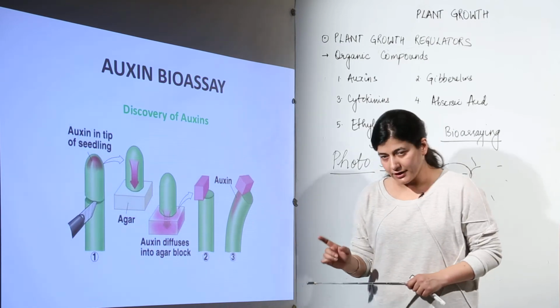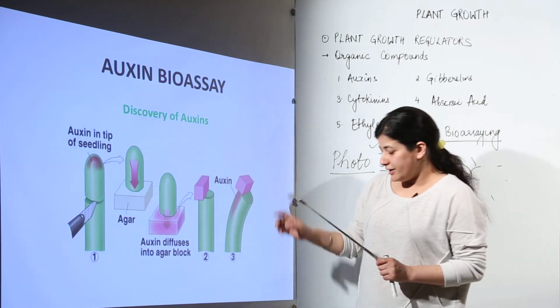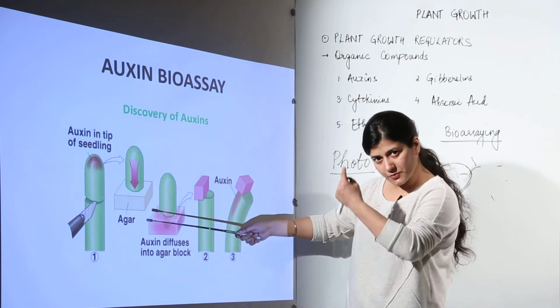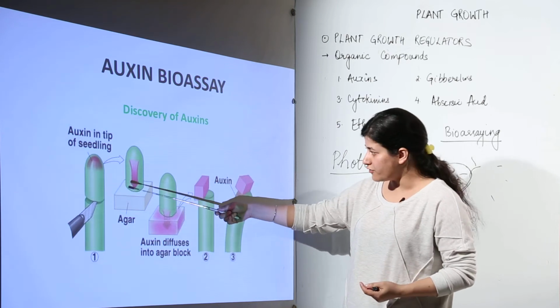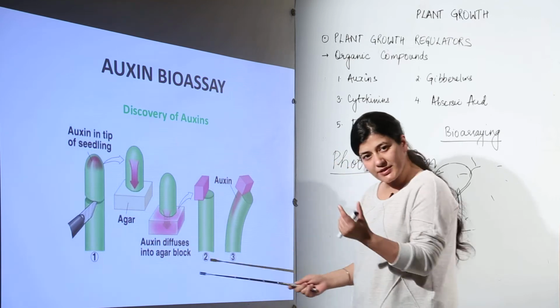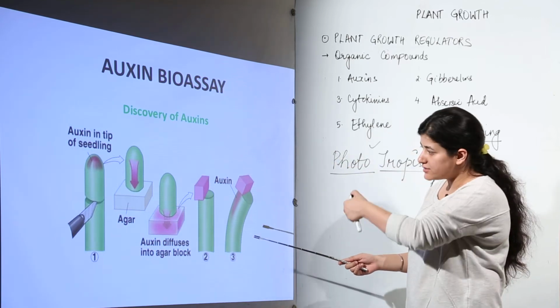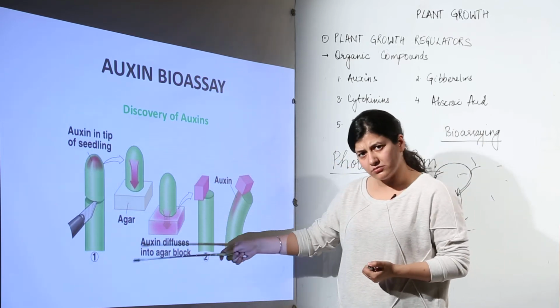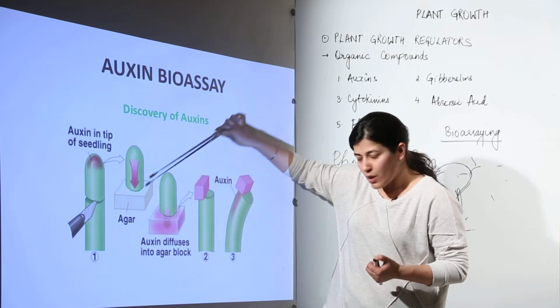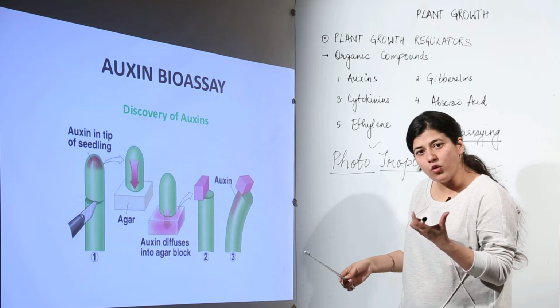I would repeat it again. Basically you are taking a seedling. It is not a seedling, it is a coleoptile which would further form a stem. You are going to cut it, and when you cut it, you put some agar gel over there. Because this agar gel is also somewhat of a gelatinous substance, the auxins would diffuse into it. Once they have diffused, the agar gel would have more and more auxins.